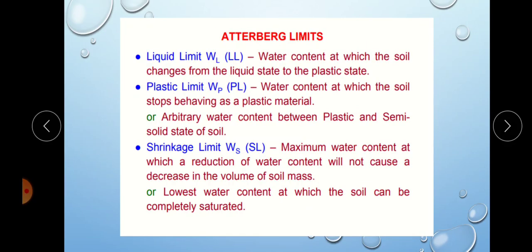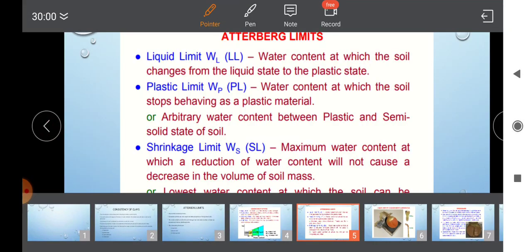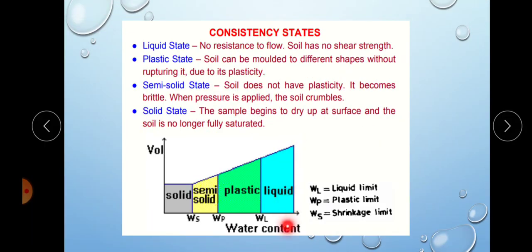Next we can discuss the Atterberg limits or consistency limits. Liquid limit is the water content at which the soil changes from liquid to plastic state. When we decrease the water content, the soil reaches the plastic state. The water content at which the soil changes from liquid to plastic is known as liquid limit, since we are limiting the liquid stage.